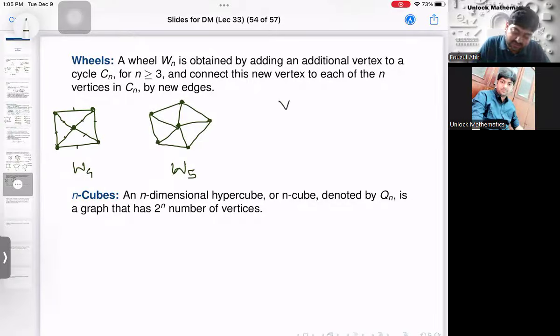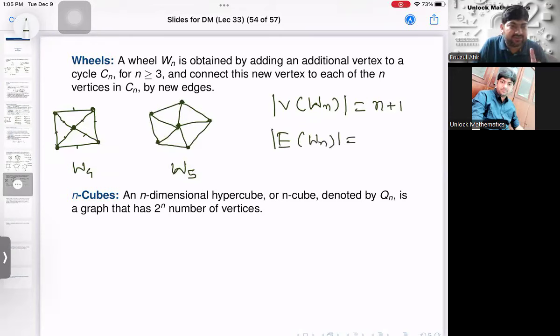So if you have understood, tell me the number of vertices V of Wn. How many vertices will be there in Wn? It is n in the cycle plus 1, so n plus 1. How many edges are there in Wn? From the outer ring you have n, and from the center you have n edges. So therefore it is 2n. I hope this is clear.